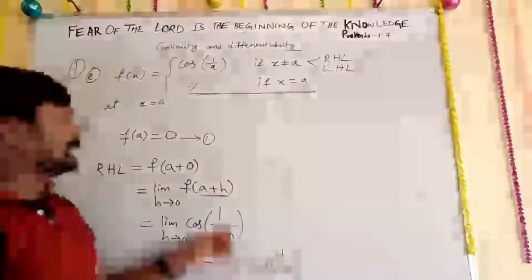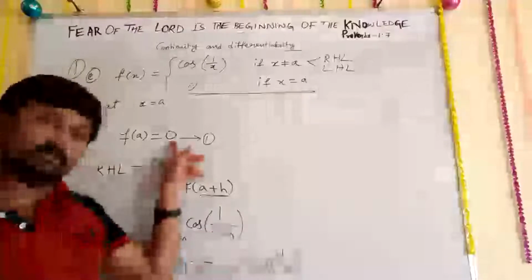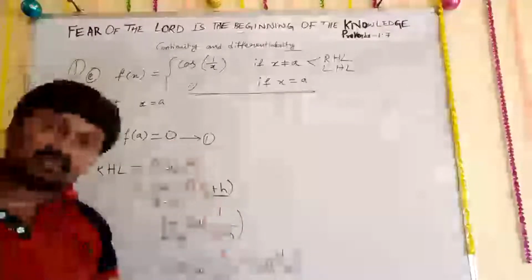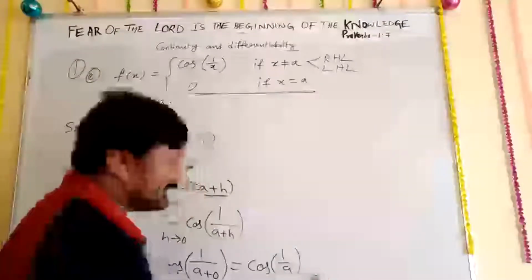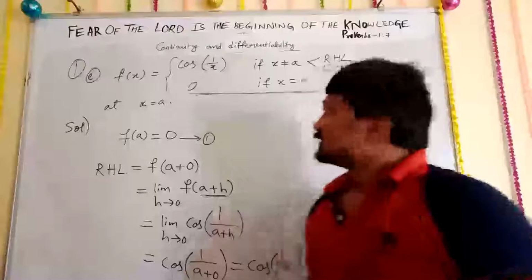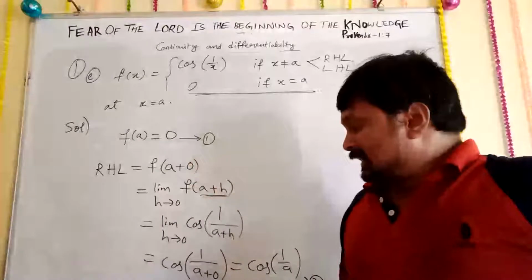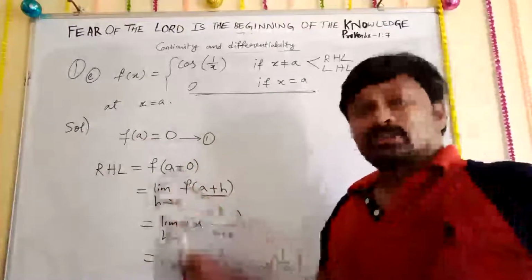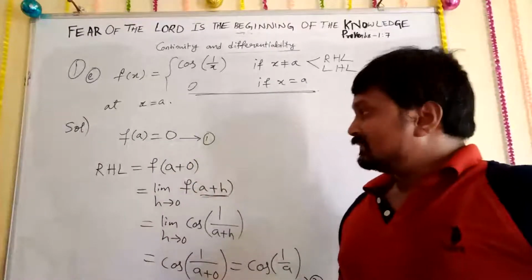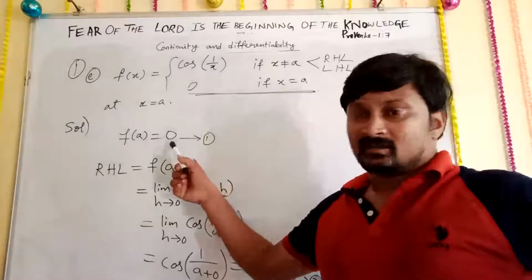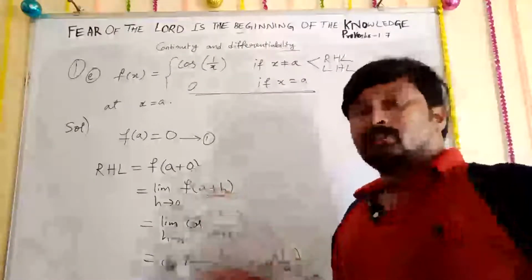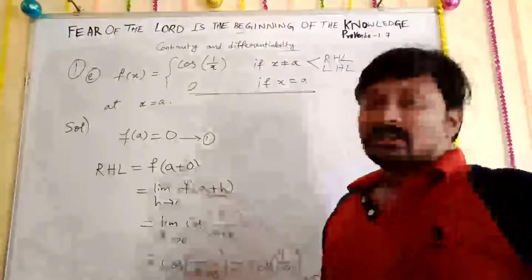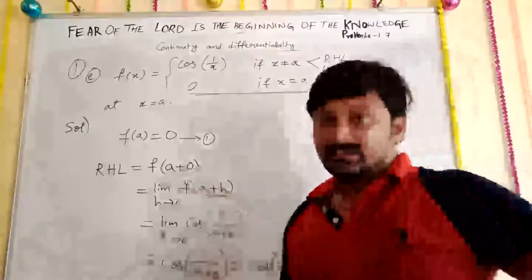So now observe carefully here. The first answer you got as 0. The second answer you got as cos 1 upon a. Now check whether these both are equal or not equal. So this f of a and f of a plus 0, are they equal or not equal? Here it is 0 and here cos 1 upon a. Now tell me, are both equal or not equal?